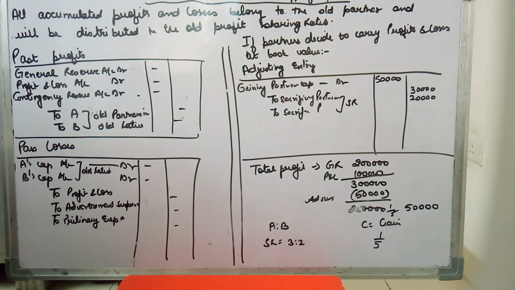But if no such information is there, then all the profits and losses are going to be distributed to the old partners in their old ratio. So just do your questions on this topic. This was a short and a simple topic.